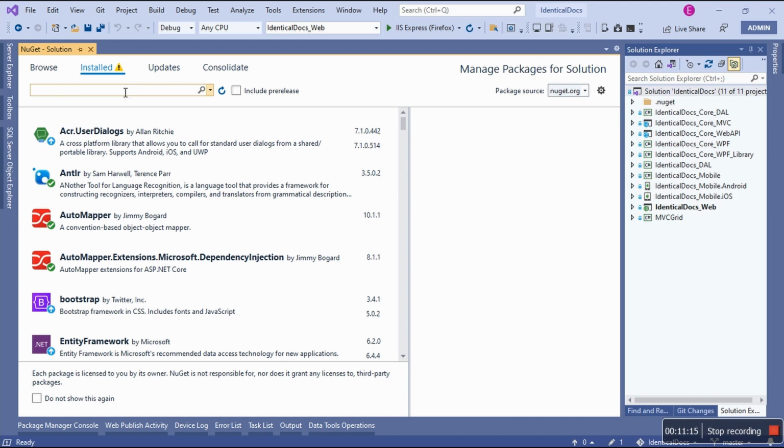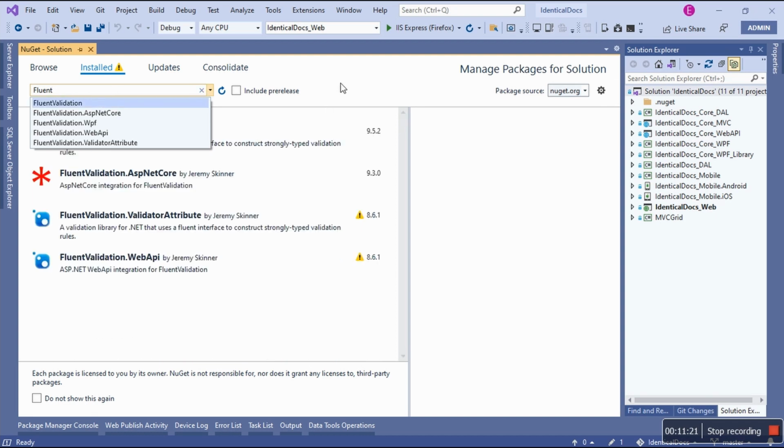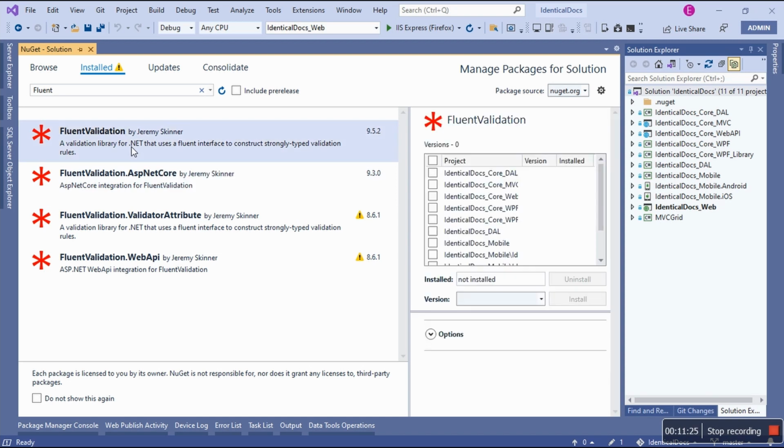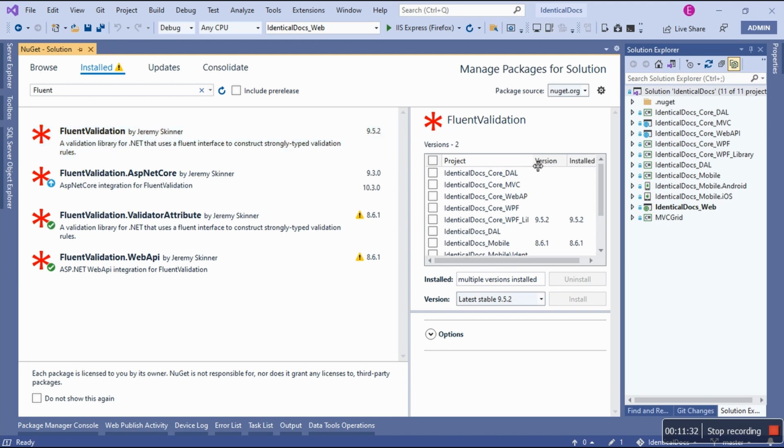If we look at Fluent, there we go. So FluentValidation, there's the NuGet package. Let's see where it's installed. It's interesting. It's installed on this project, which is both MVC and Web API targeting .NET Framework.